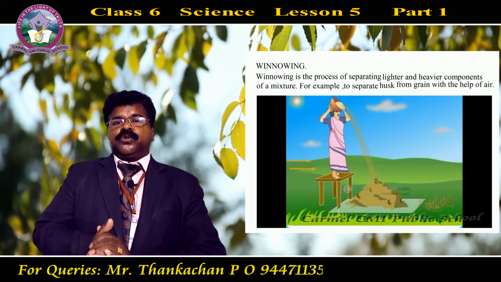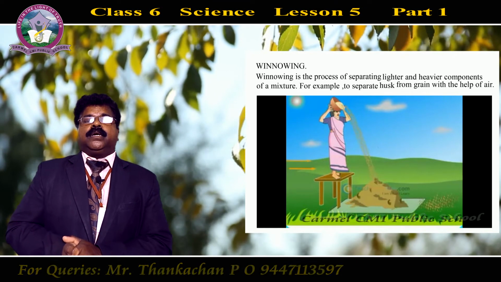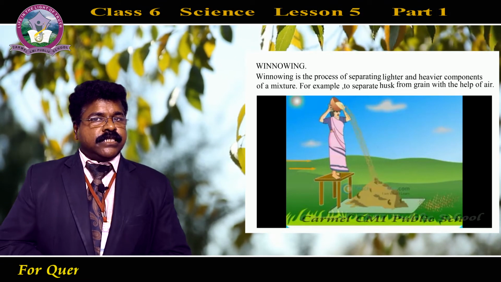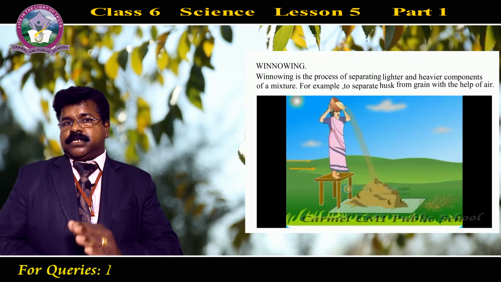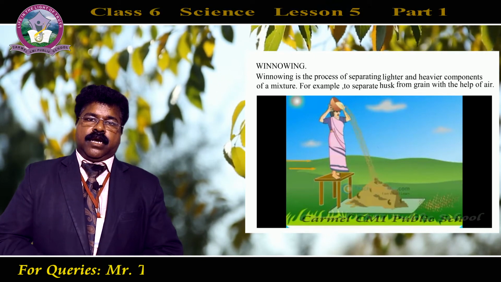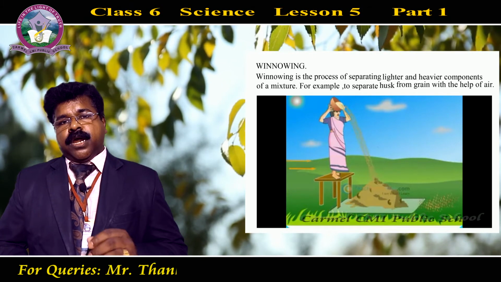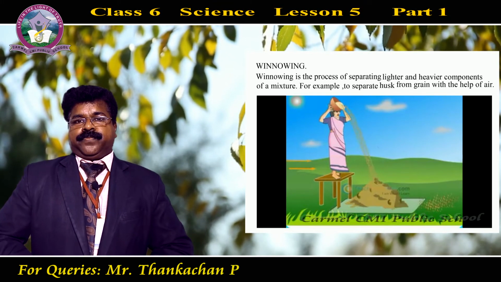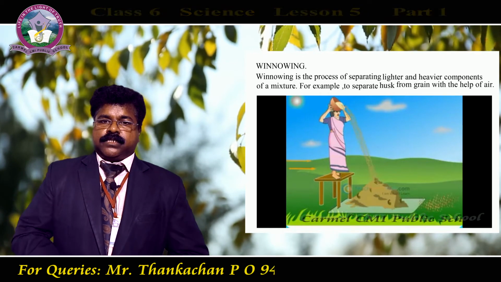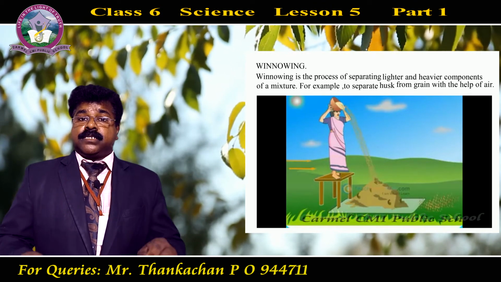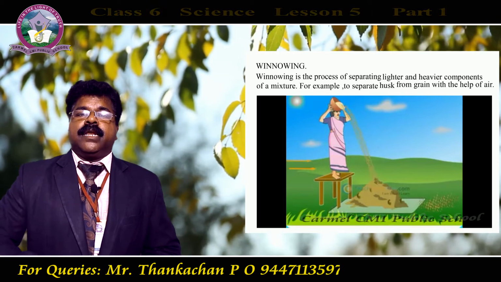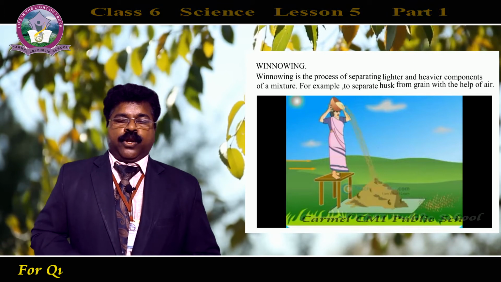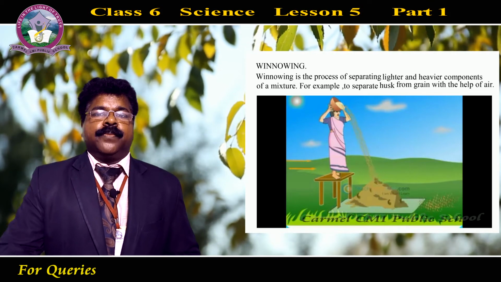And here these two materials, one is sawdust, another one is sand. Out of these two, if you examine the weight of these particles, you can find one is lighter. What would be the lighter one? Generally, that is sawdust, that is dried, that is the lighter one. Whereas the sand particles' weight is more compared to the sawdust. Now, keep this in a plate or on a newspaper, and try to separate it by means of your hands. Adopt the hand picking method here. Is it advisable here? No. By means of hand picking, we are not able to separate it.